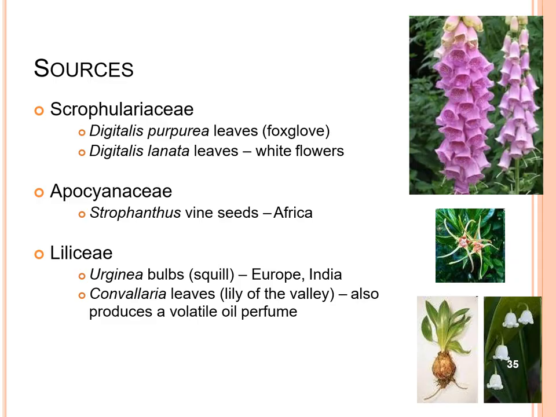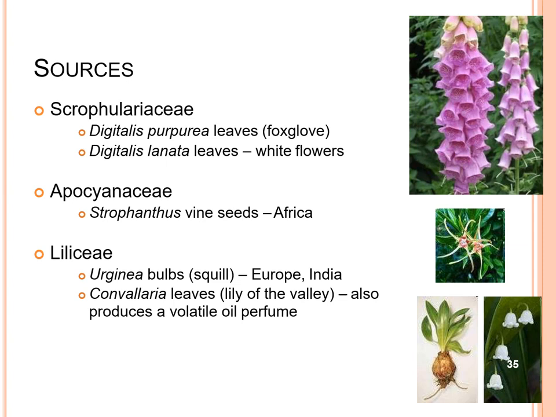And then, of course, the family we have to discuss, Scrophulariaceae. Scrophulariaceae is the family, and already we discussed the biological source and botanical source, Digitalis purpurea, Digitalis lanata. These two species come under the family Scrophulariaceae.